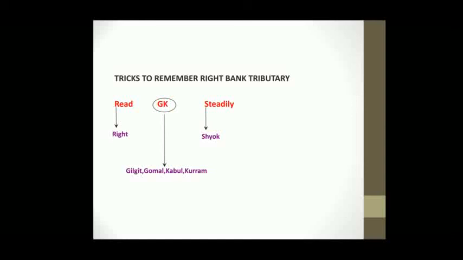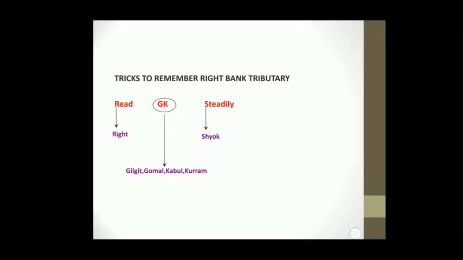And one more thing, the questions which appeared for KPSC exams are like, they will give a particular tributary and ask if it is a right or left bank tributary. For example, Shyok is the right bank tributary of Indus River, and Zanskar is the left bank tributary of Indus River. So choose the correct option: both A and B, neither A nor B, only A, only B. Such questions can be asked.